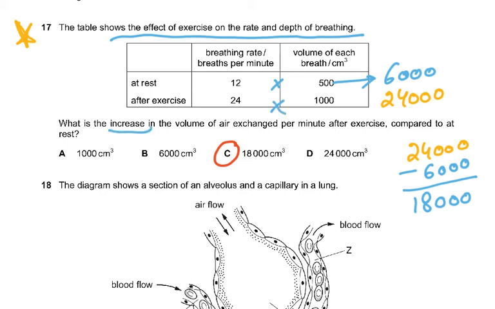So what is the increase in volume? You had 5 rupees, now you have 20 rupees. What is the increase? 15 rupees. That is 20 minus 5. So 24,000 minus 6,000 is 18,000.